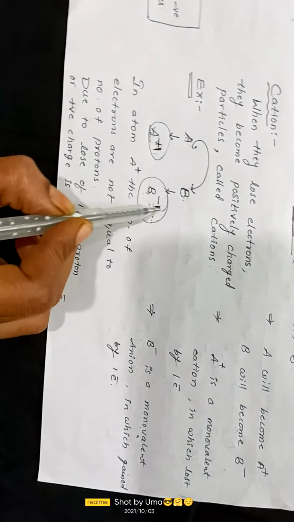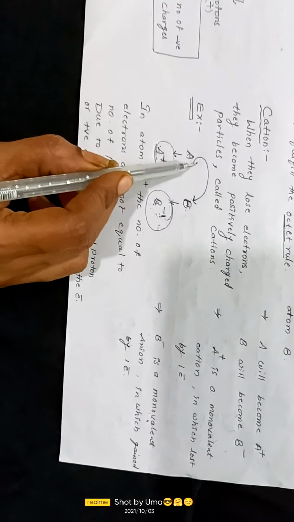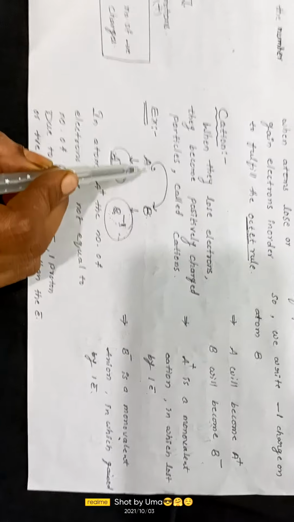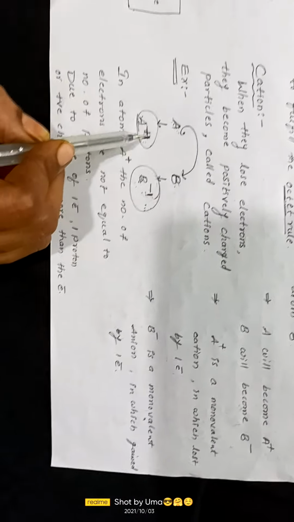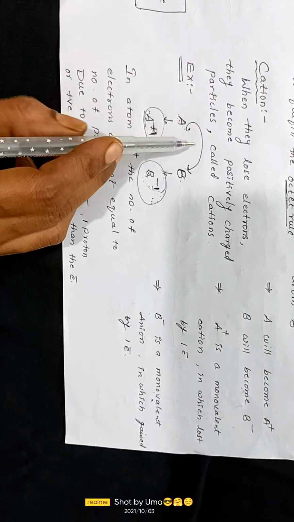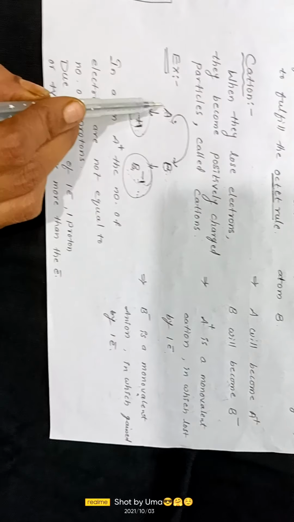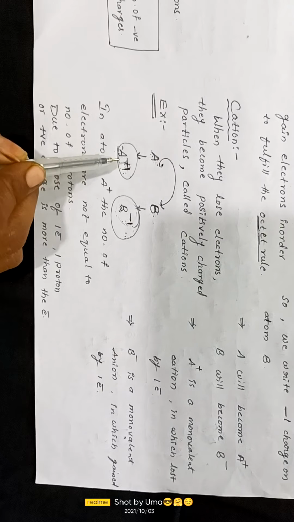So why should we write a plus 1 charge for the cation and a minus 1 charge for the anion? Only one electron is transferred to B from A. When it transferred one electron to B, the number of electrons is not equal to the number of protons. One proton is more than the electrons in atom A. So we have to write that many positive charges on it. However many electrons are shifted from one atom to the other, that many positive charges we have to write as the symbol of that ion, which indicates it is a cation.